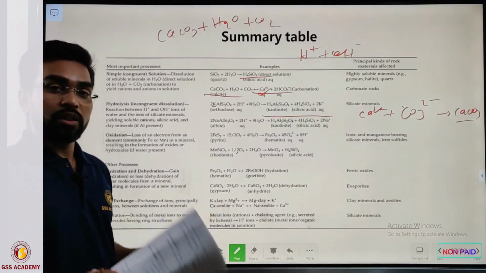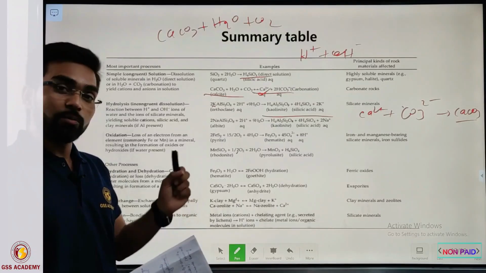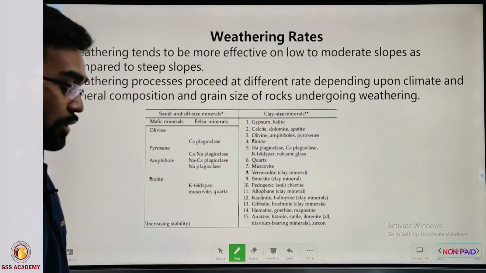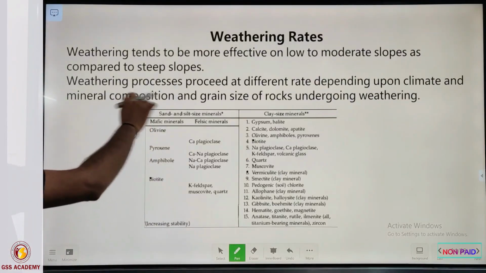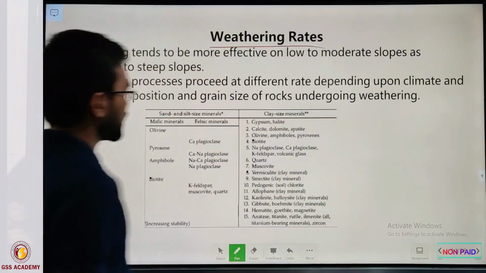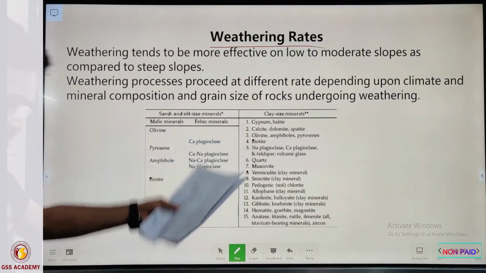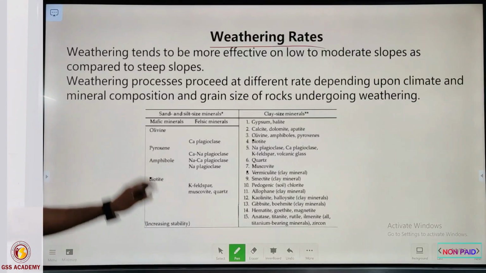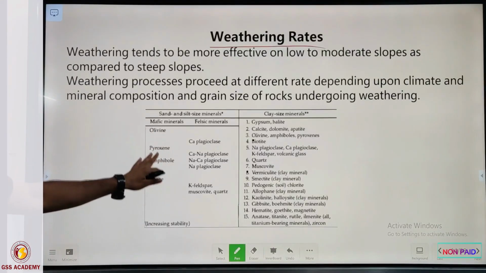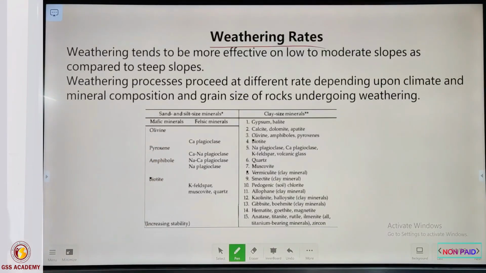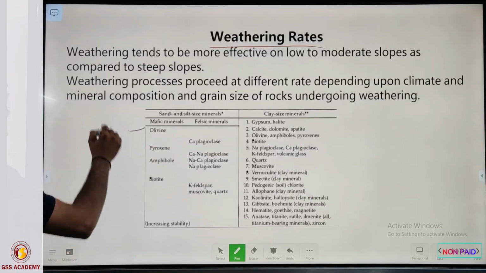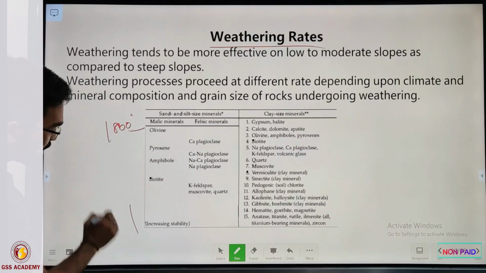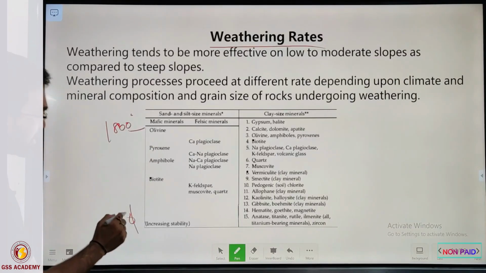We are not going to deal here with chemical weathering products or any weathering products. That will be part of geomorphology. So now we will see the weathering rates. You all may have studied Bowen's reaction series. Bowen's reaction series is about crystallization at different temperatures. Suppose this one starts at 1800 degrees Celsius, and this one decreases to, suppose, 1000 degrees Celsius.